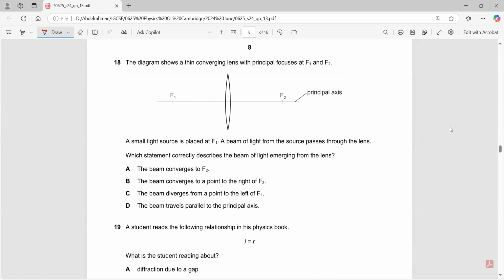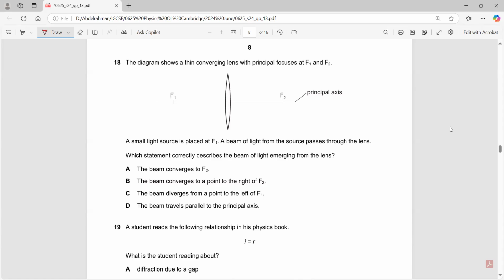Question 18. Does it increase the speed? Oh, in question 17, it actually decreases the speed when going from deep to shallow.